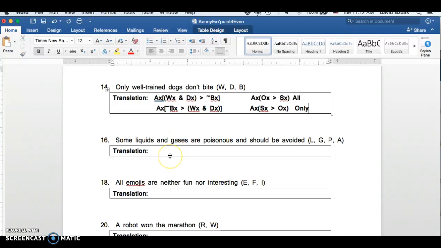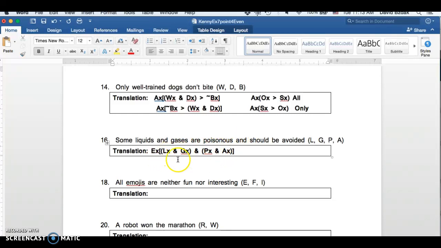Okay, number 16. Some liquids and gases are poisonous and should be avoided. This one's a little tricky too, right? So again, we got "some," so that's the existential quantifier. And it says liquids and gases, right? So some x such that x is a liquid and gas. And what do we want to say about them? They're poisonous and should be avoided. Okay, so this looks pretty good if you're looking at the English, right? We've got an "and" here, we put a conjunction there, we've got an "and" here, we put a conjunction here.